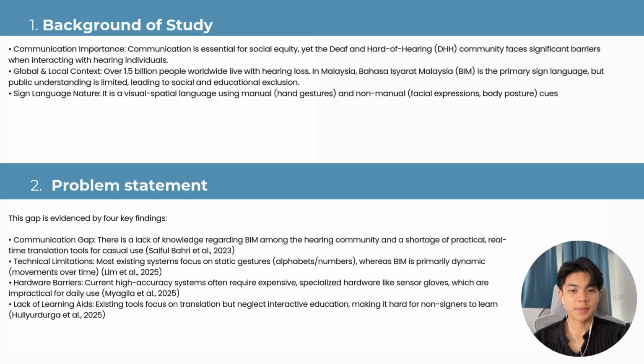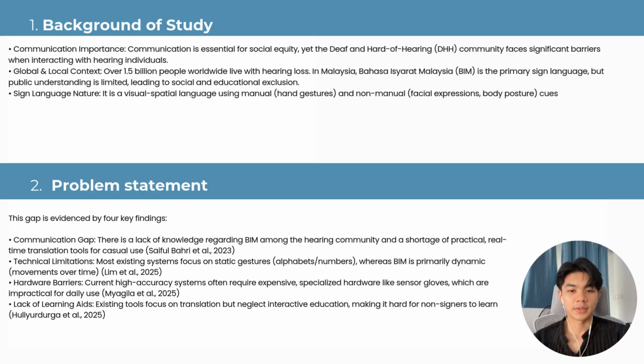Next is the problem statement. This gap is evidenced by four key findings. First is the communication gap. There is a lack of knowledge regarding BIM among the community and a shortage of practical real-time translation tools for casual use. Talking about technical limitations, most existing systems focus on static gestures, which are alphabets and numbers, whereas BIM is primarily dynamic movement over time.